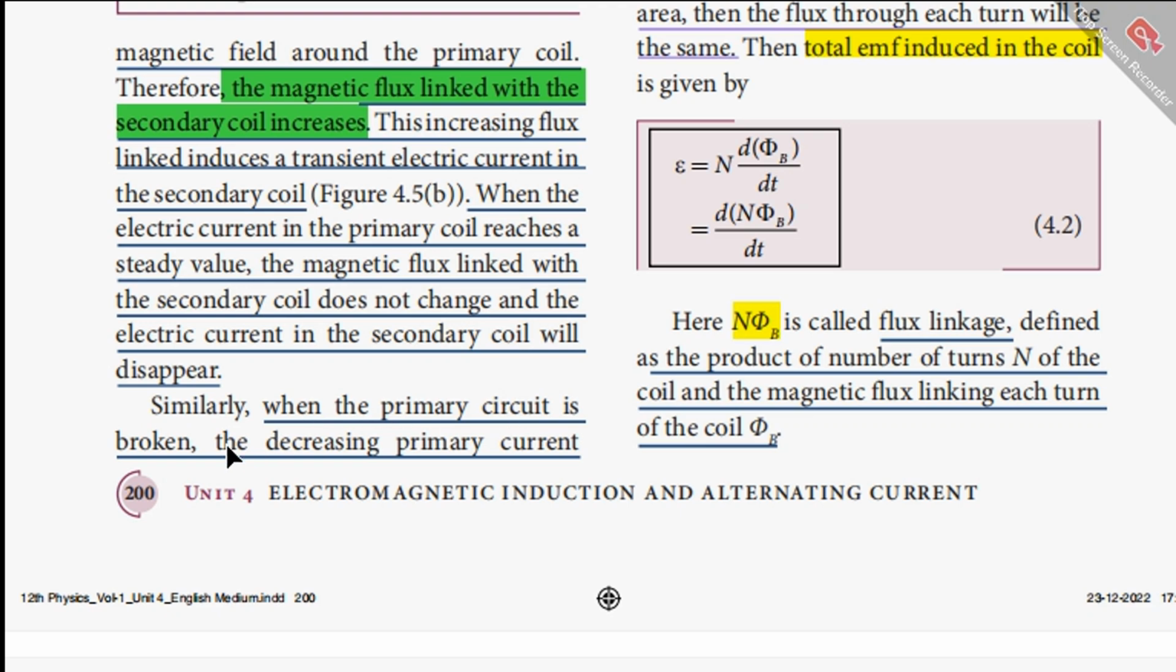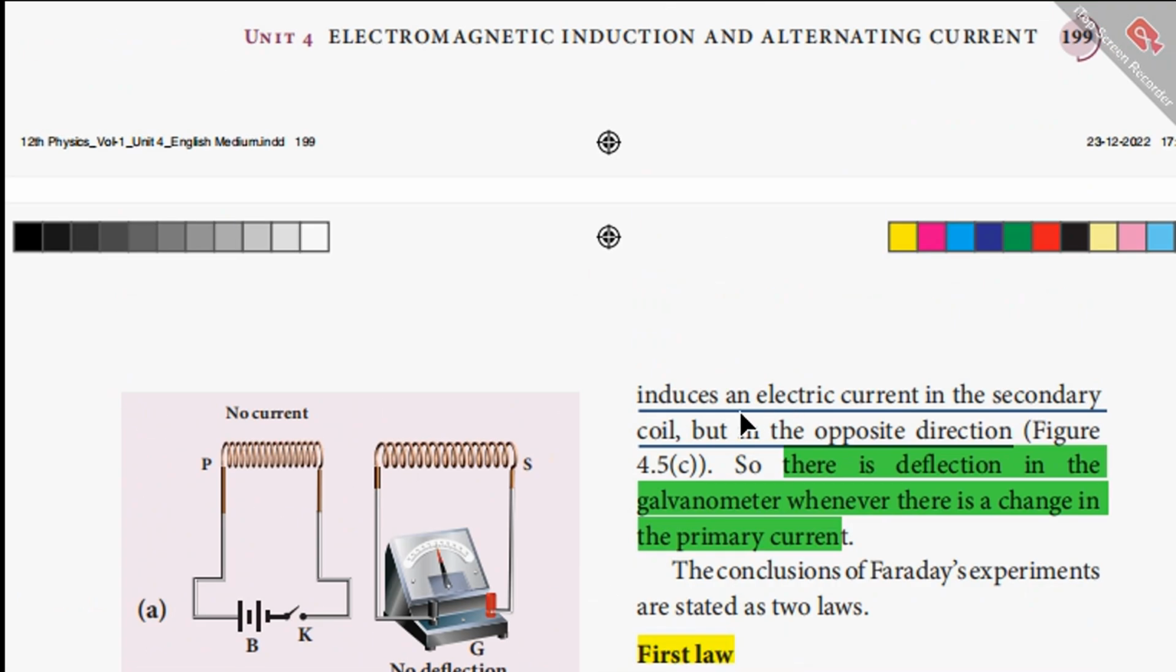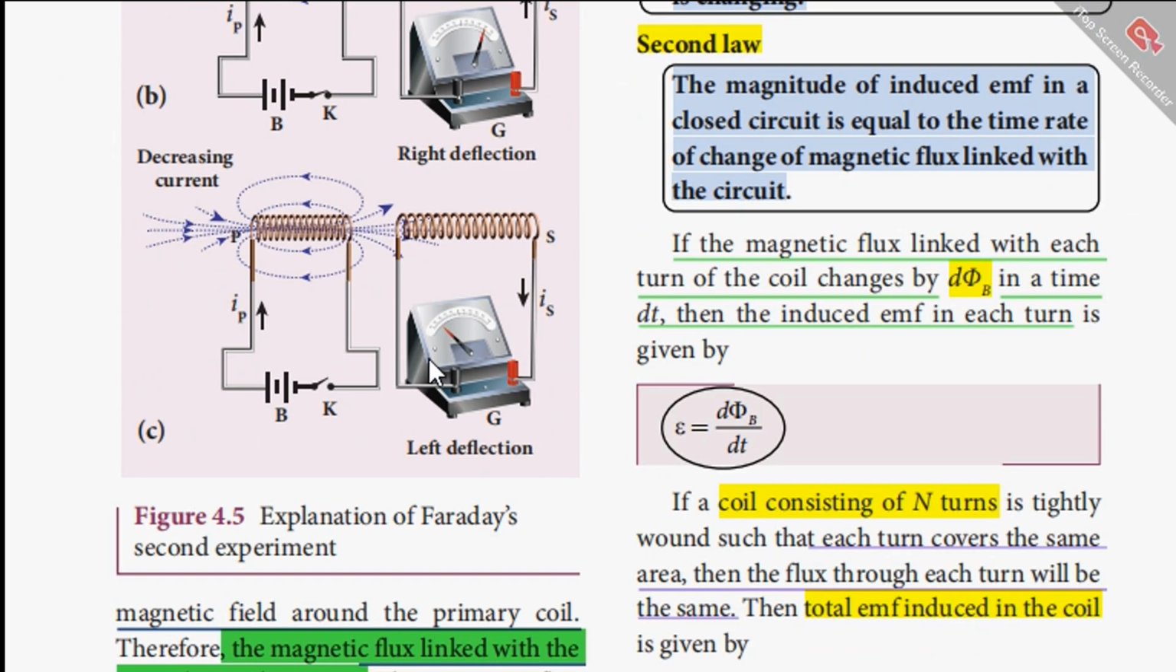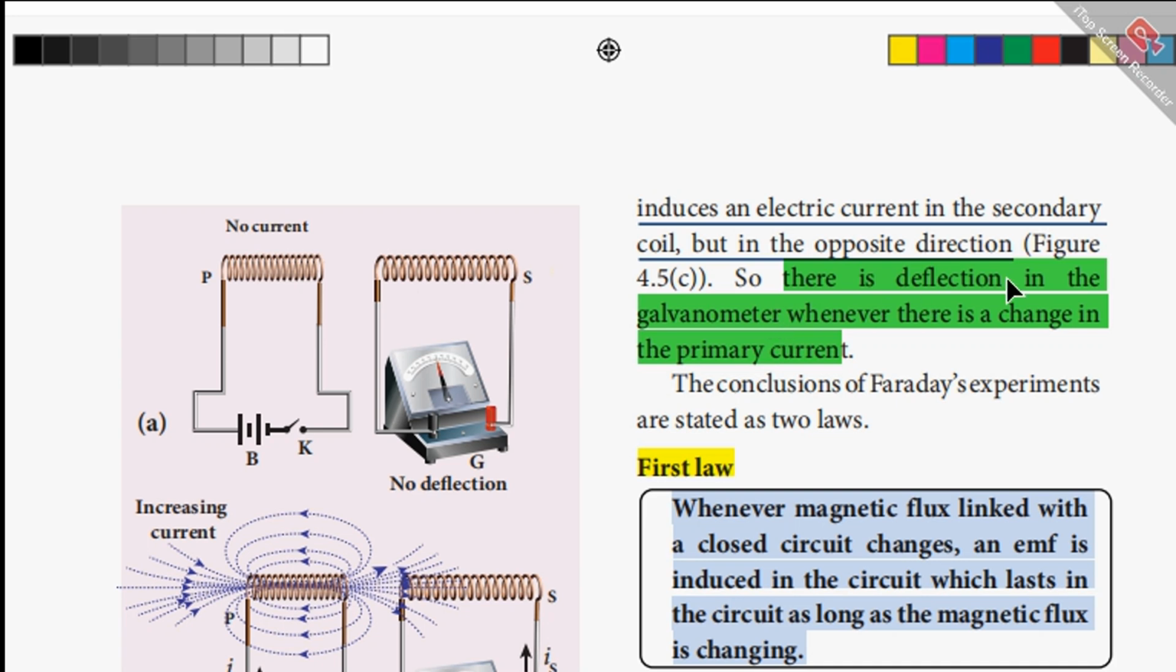Similarly, when the primary circuit is broken, the decreasing primary current induces an electric current in the secondary coil, but it is in the opposite direction, as shown in 4.5c. There is a deflection in the opposite direction, as shown in the galvanometer. So there is a deflection in the galvanometer when there is a change in the primary current.